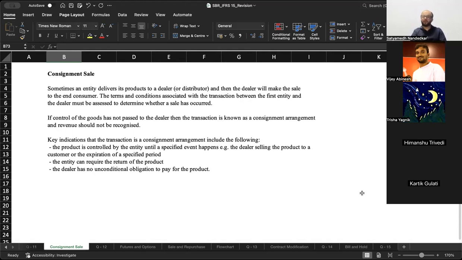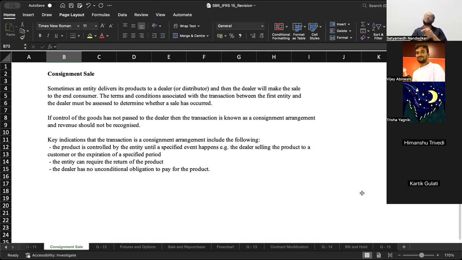This is a consignment situation where the product is controlled by the entity until a specified event happens. So I am the principal seller. The commodity is controlled by me. Controlled by me means if I believe that Karthik is not able to achieve his target, I can say, Karthik, chalo, return the goods. He returns the goods to me, and I have the right to recall the goods at any point in time.